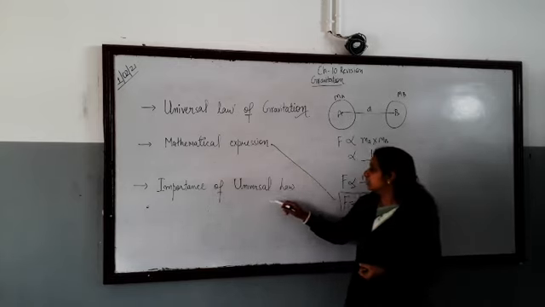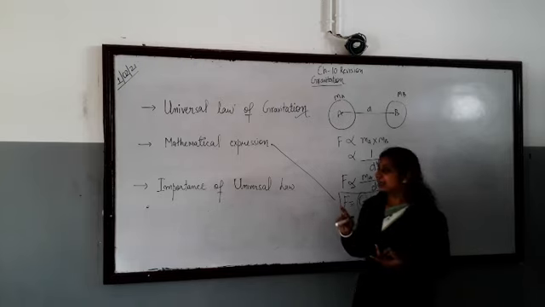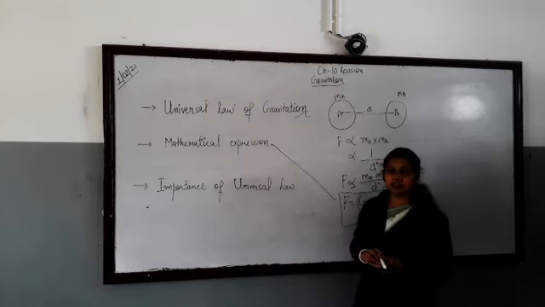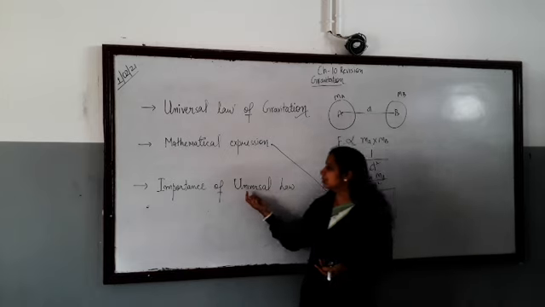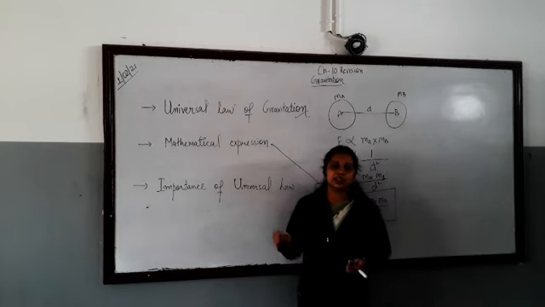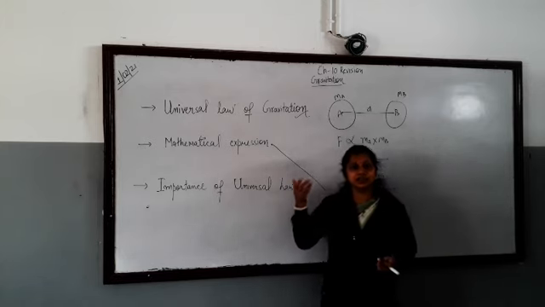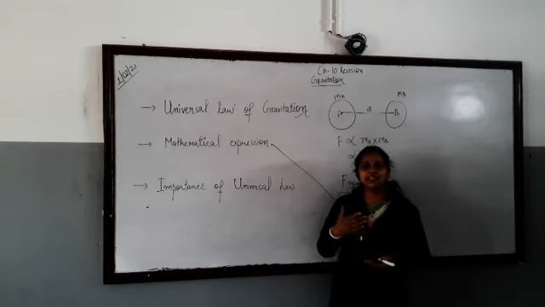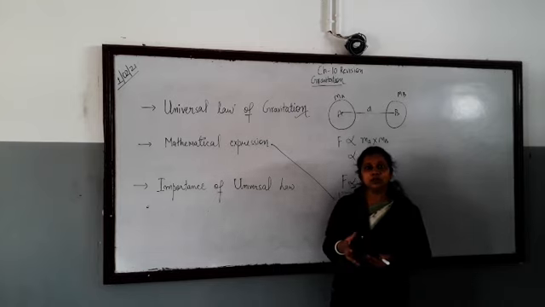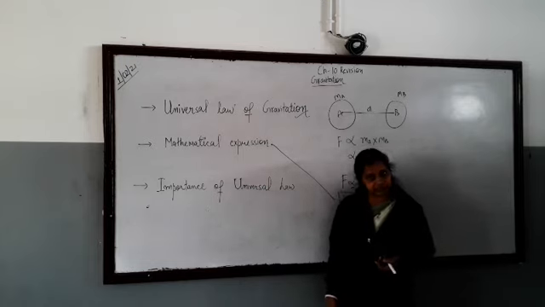Now, the importance of the universal law. All the motion of planets and the moon can be explained on the basis of this gravitation. They are governed by this universal law of gravitation. When I use the word universal, it means it is applicable to each and every object in this universe. The other things you can explain on this basis are satellites, artificial satellites. They are also governed by this universal law of gravitation. Tides that occur during full moon and new moon days, you can also explain their behavior on the basis of this universal law of gravitation.